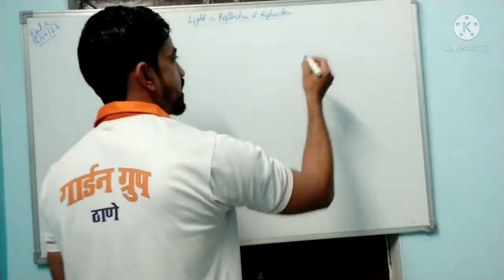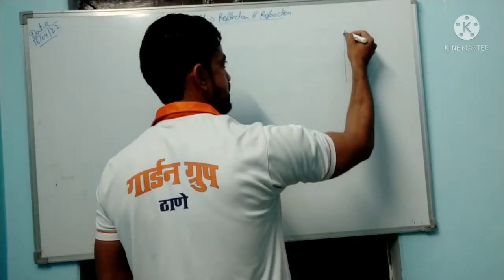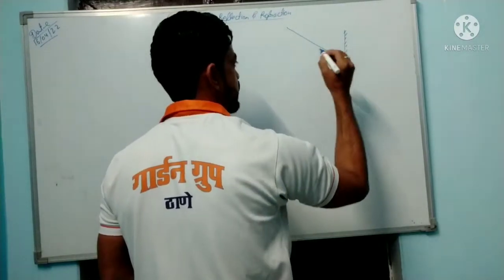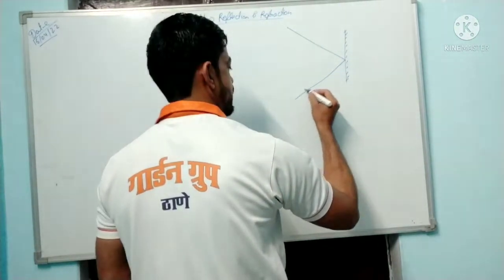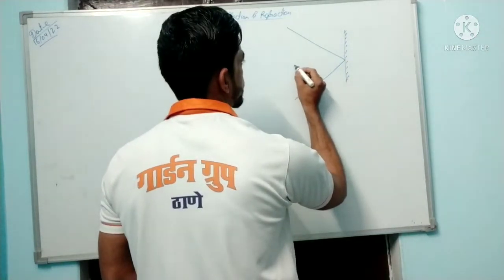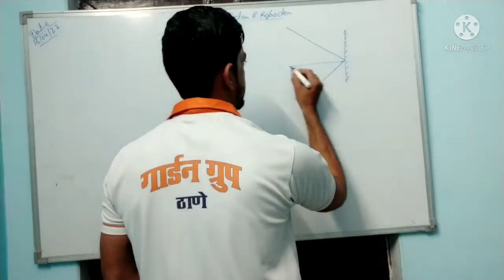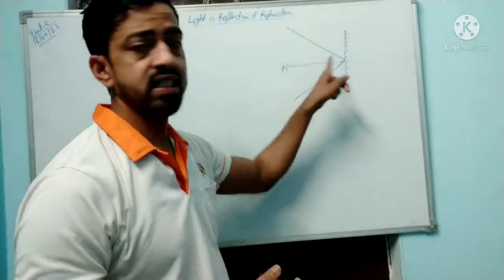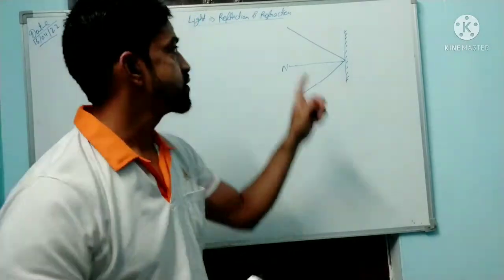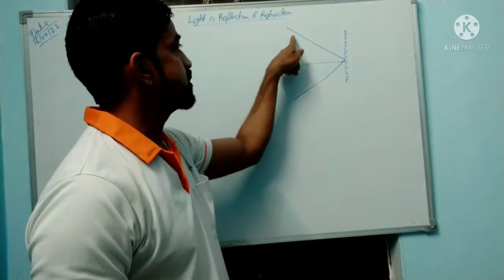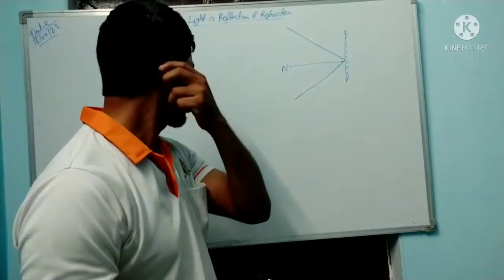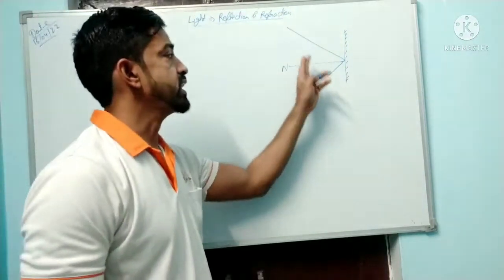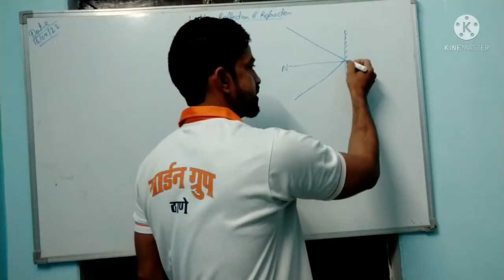Suppose a light is incident on a mirror at a point of incidence, and the normal is perpendicular to the surface. When light is incident at a point, reflection occurs, some light is absorbed by the surface and some light goes into another medium.